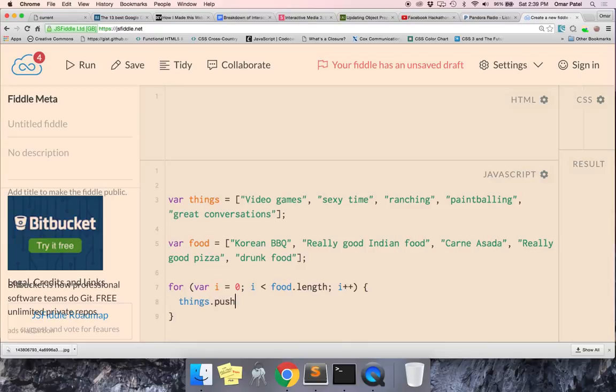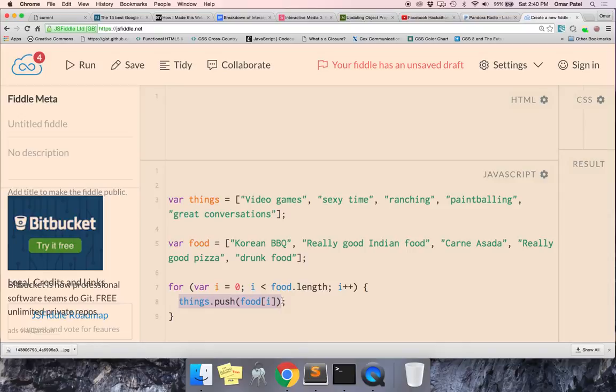So things.push, and instead of food[0], because if I just do this, what do you think is going to happen? Well, yeah, you're right the first time. It'll just keep pushing Korean barbecue over and over and over 5 times, right? So instead of that, we want to use i, because i is the number that keeps changing. You can use this i right here, the one that's making the loop go over and over.